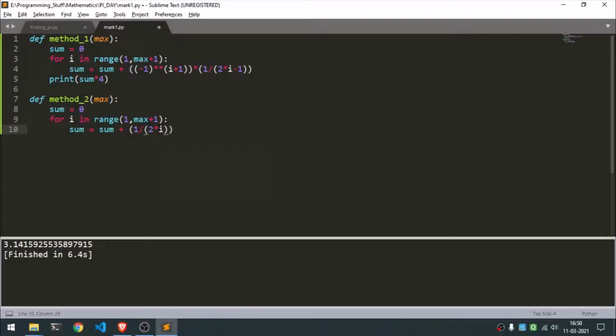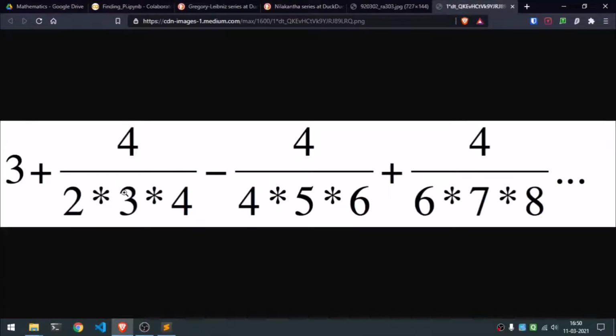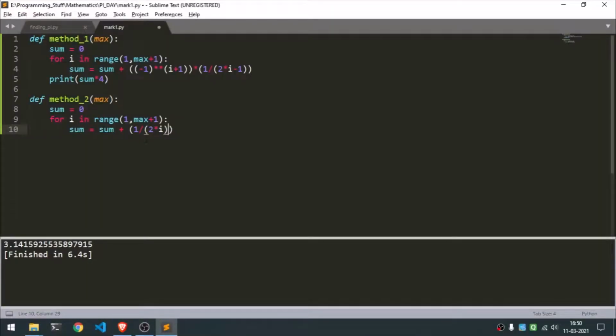Okay, now the next term is obviously multiplied by 3, so that would be 2 times I plus 1. So if you put the I, so this is 1, so that would be 2 multiplied by 2i plus 1. So if you put 1 here, that would be 2 plus 1, 3. And we'll do the same thing, and that would be 2 multiplied by I plus 2.